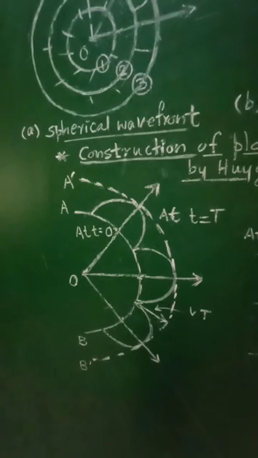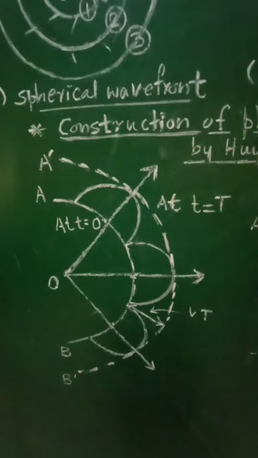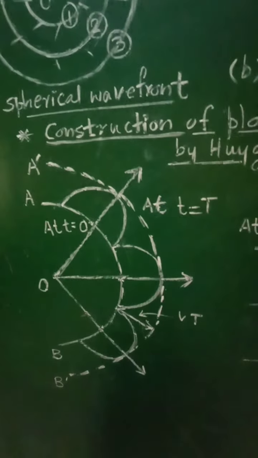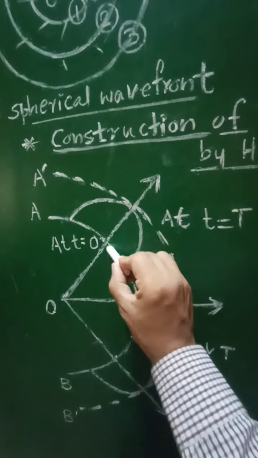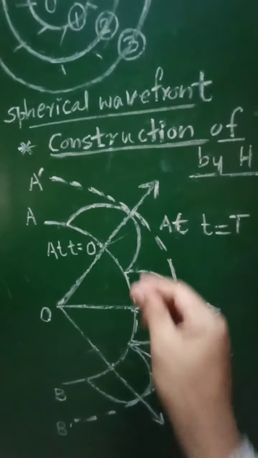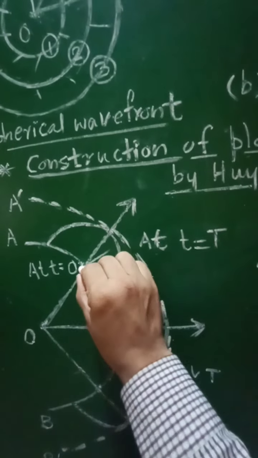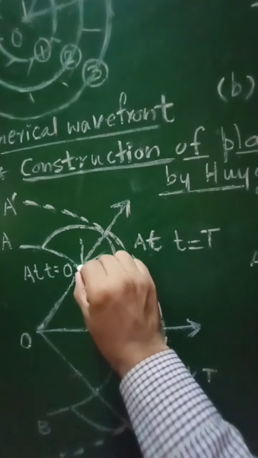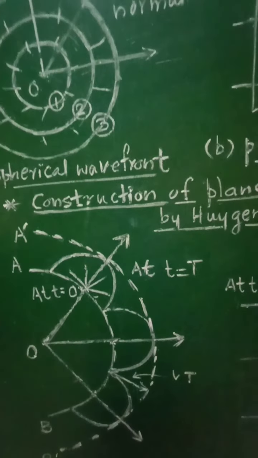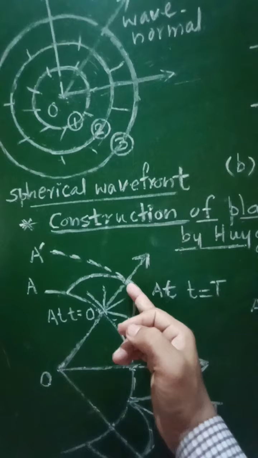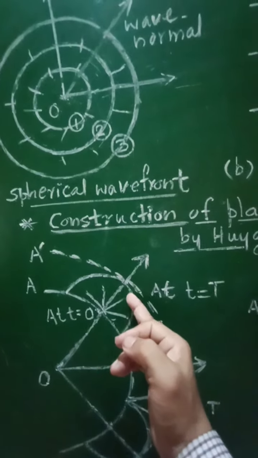These points will act as secondary sources of light and hence they will emit secondary waves in the forward direction. If you consider this point, it will give rise to secondary waves which will travel in all possible directions. Now when these waves reach this boundary, it will give rise to another wavefront.